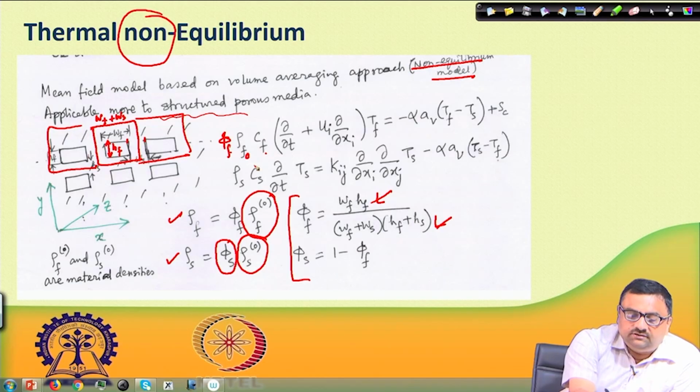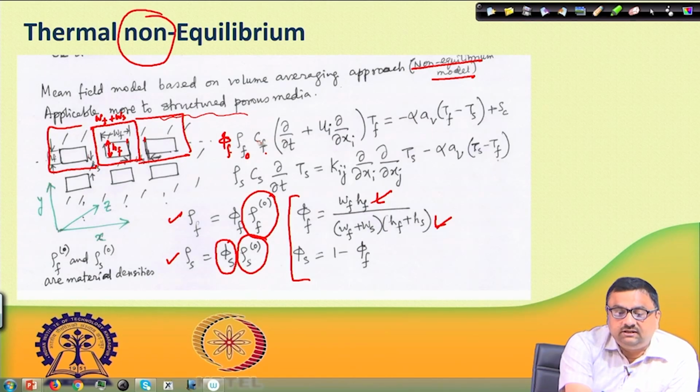In the earlier case of thermal equilibrium, we had written del t multiplied by rho g C g and the porosity term, because accumulation happens only over the void part, within the fluid. Similarly, accumulation is happening with the solid part in this case, del T as del T.